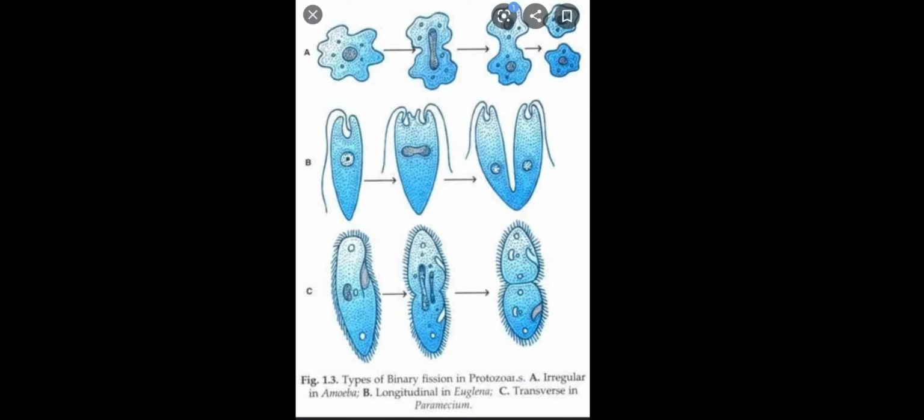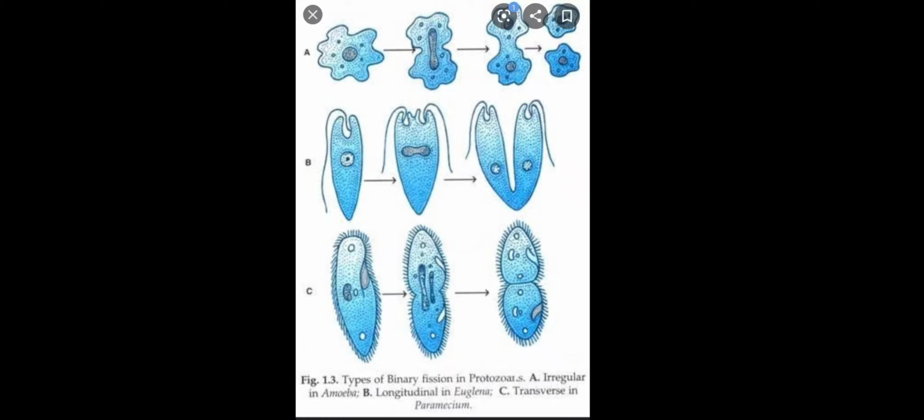The third type of binary fission is the transverse binary fission, which is shown by paramecium. Now here the transverse plane passing through the body center divides the organism into two. The scheme is the same, that is, karyokinesis is followed by cytokinesis: elongation of the nucleus first and then the division of the nucleus, and after the division of the nucleus the cytoplasm also divides.